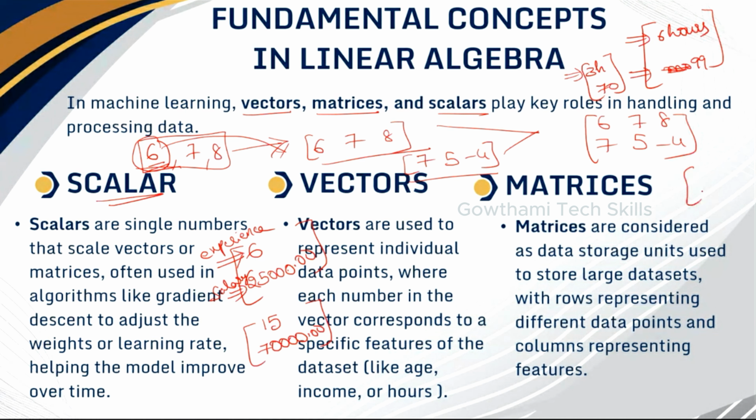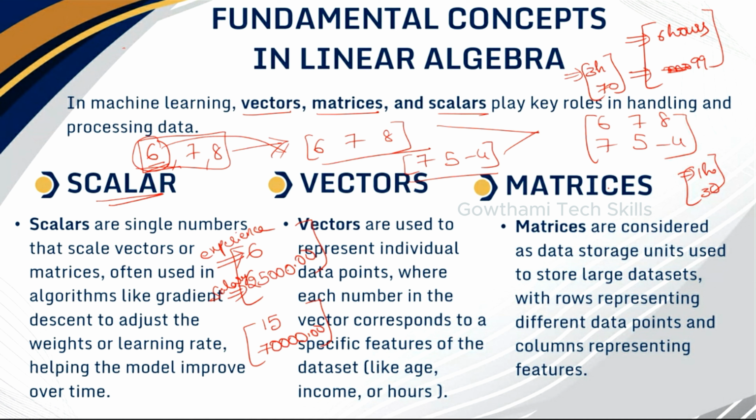If he studies for 1 hour, then it may be something like 30. So you are just describing the features in the form of vectors. Any single row or a single column can be a vector.